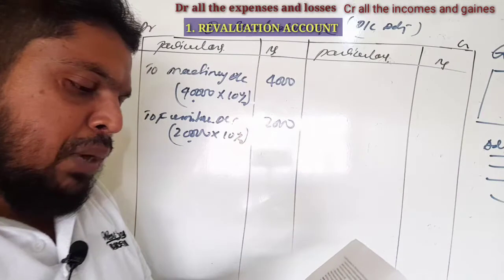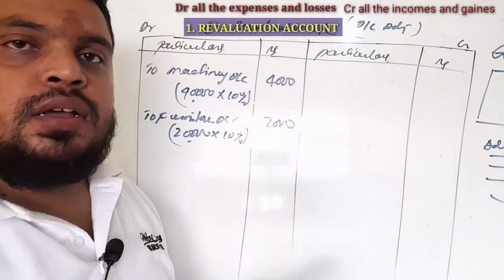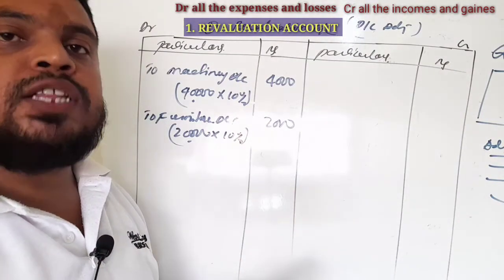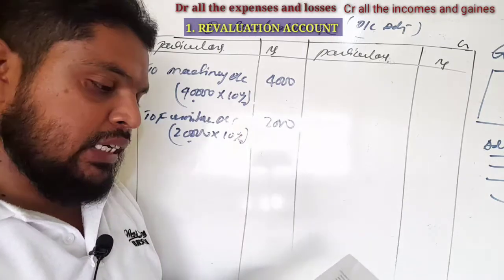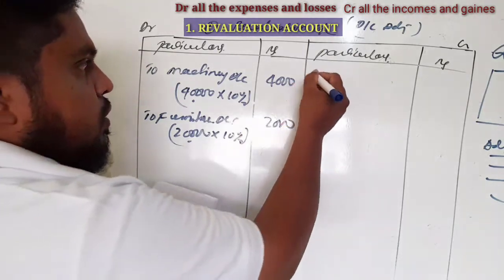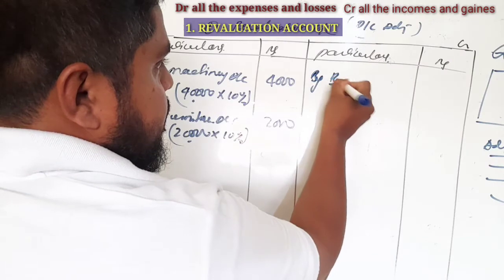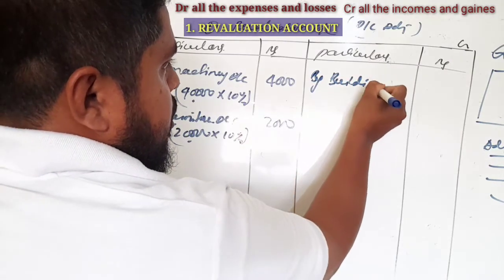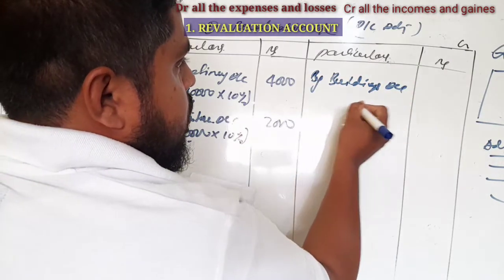Next, buildings appreciated by 11,000, direct amount we have to enter. So it is an appreciation. Buildings account, 11,000.